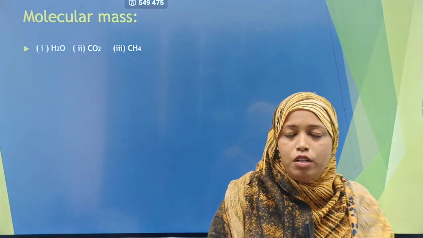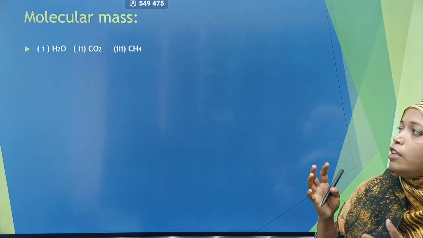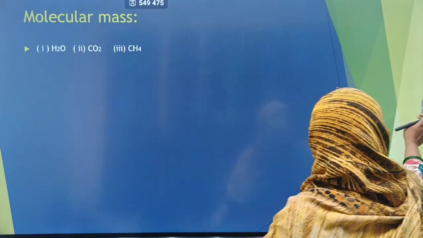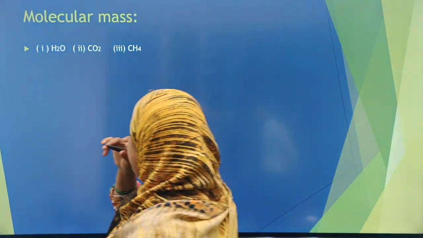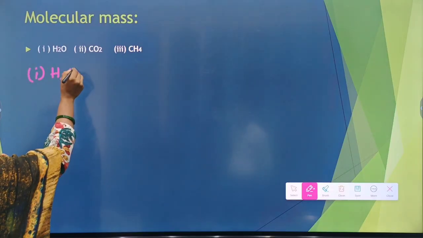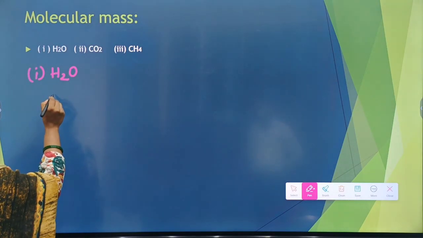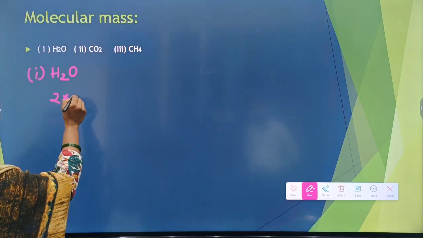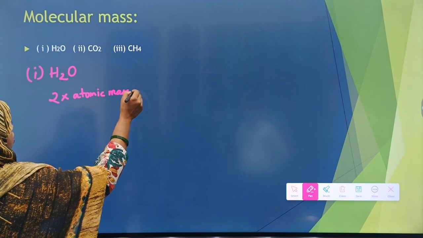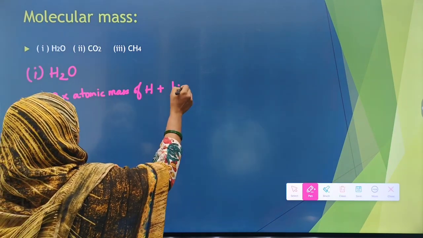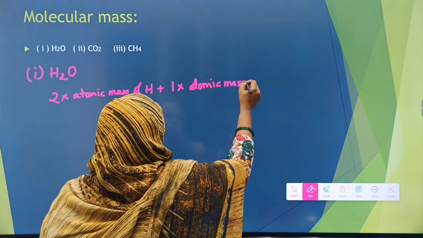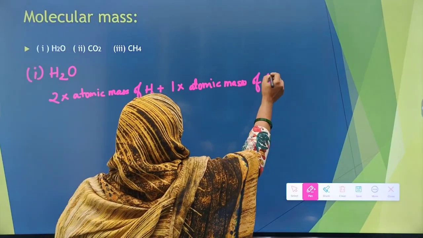Now, coming up further, let's calculate molecular masses. Molecular mass, as I said in a previous slide, is the sum of the atomic masses present in that molecule. Over here, we'll solve examples. First is water. 2 into the atomic mass of hydrogen plus 1 into the atomic mass of oxygen.